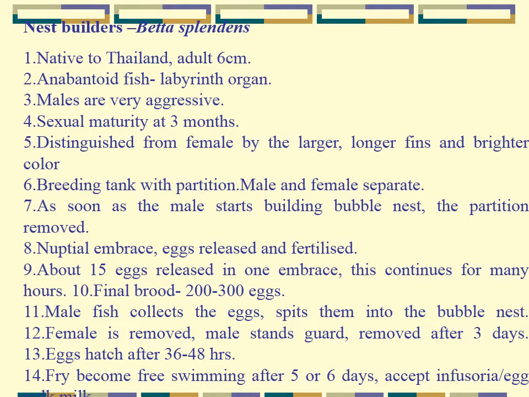Once a female has laid eggs and the male starts collecting them, the male thinks that the female is going to eat away his eggs. So there's always that aggressive tendency of the male to appear. Before that aggressive tendency appears, the females are removed and the male stays to guard the eggs, and males are removed after 3 days. Eggs hatch somewhere around 36 to 48 hours, and fries become free swimming after 5 or 6 days. During this time, they are fed with infusoria or egg yolk milk.